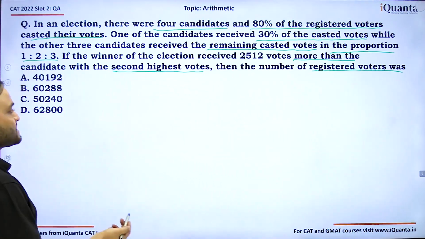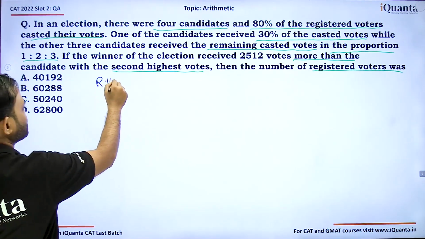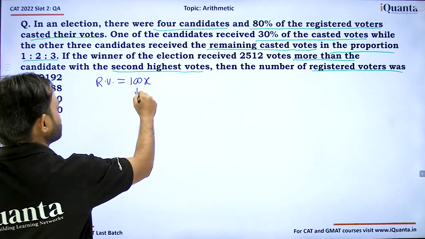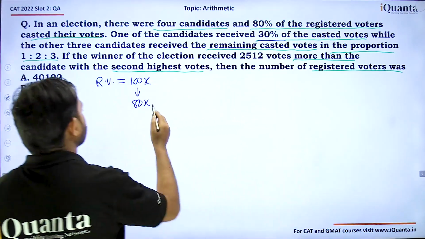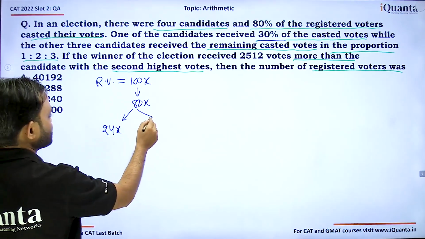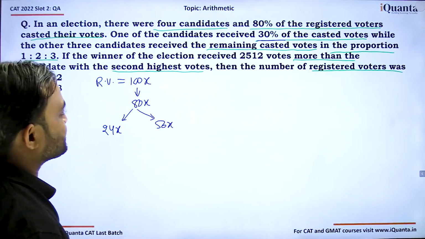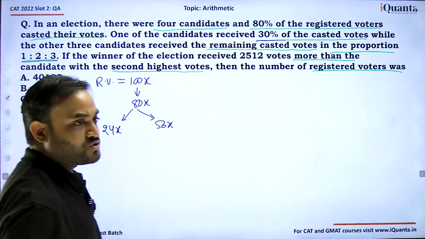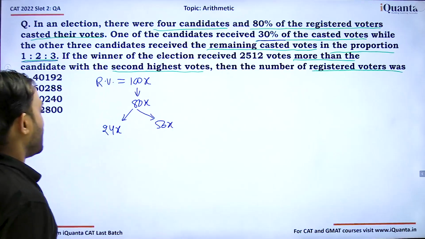So what we can do, we can start with the number of registered voters. Let's say registered voters is equal to 100x. So voters who cast their votes must be 80x. Now, out of these 80x, 30% cast in favor of one of the candidates. 30% of 80 is 24. So this will be 24x and the remaining will be 56x. Now, out of these 56x, votes are cast to the remaining 3 candidates in the ratio 1:2:3. 1 plus 2 plus 3, 6 partitions we need to make of this, and they will be